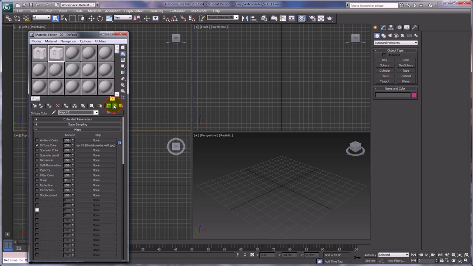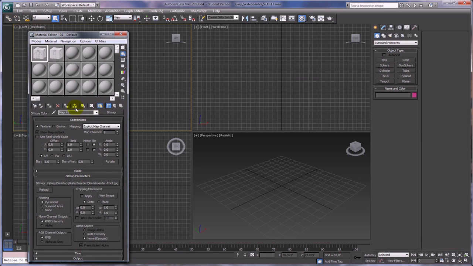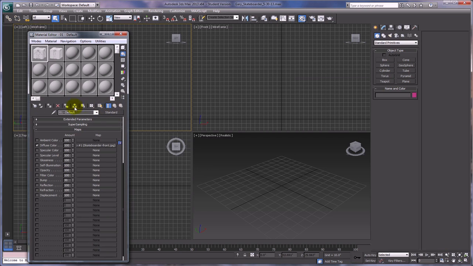I'm going to go up, and one of the things that you should get in the habit of doing is naming everything. That gives you an option for naming it. So I'm going to call this left, and I'm going to call this, oops, well actually I do want that open, but not for the moment. And I want this to be front. Okay, now they're labeled, and that's going to be more obvious, you know what they are.